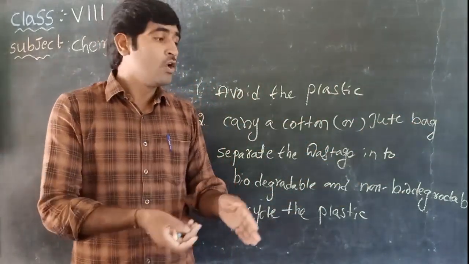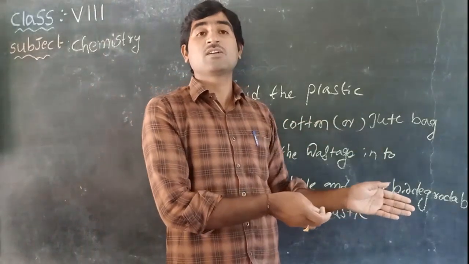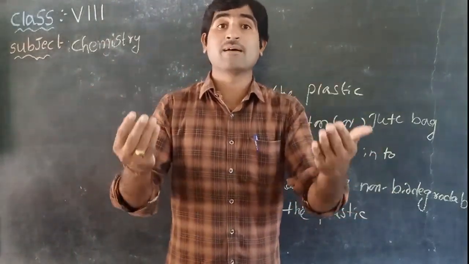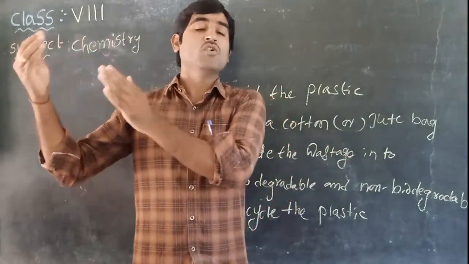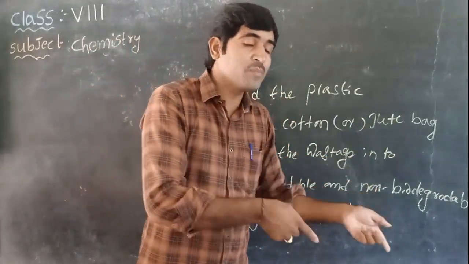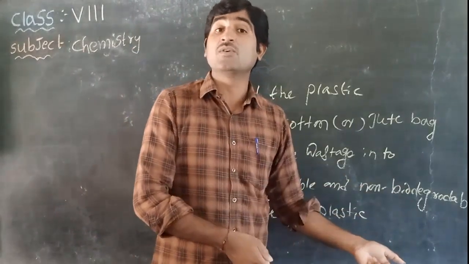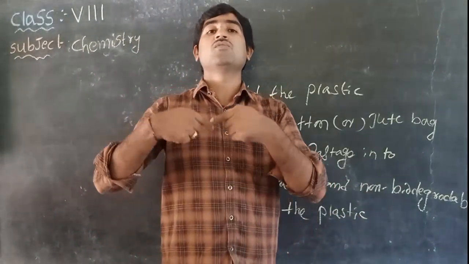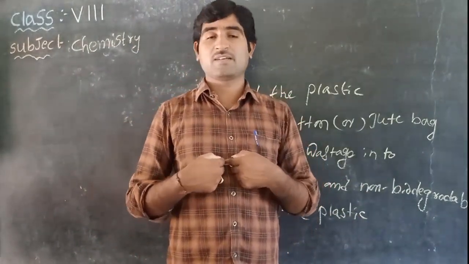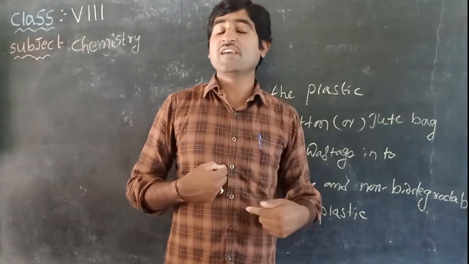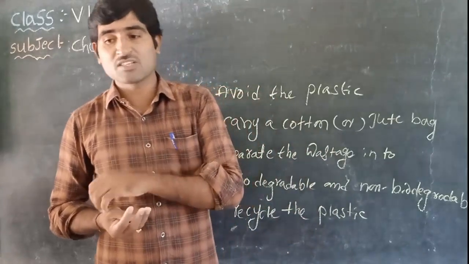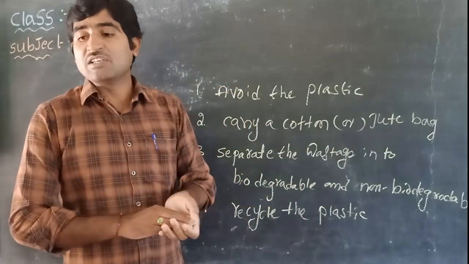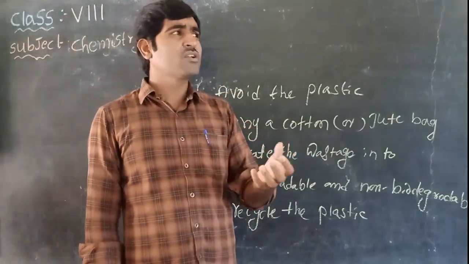Instead of throwing it, it is due for recycling. Recycling means from that spoiled plastic they make one more item. Instead of getting new plastic, they recycle the old plastic only. From the old plastic they recycle and again give you one more object. So by doing this, we are minimizing the use of plastic. Understood, children?